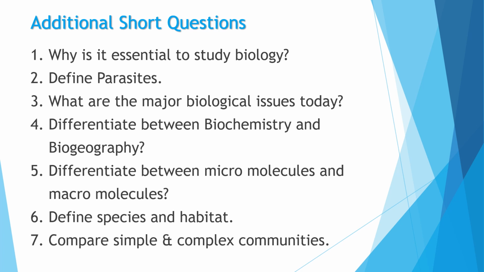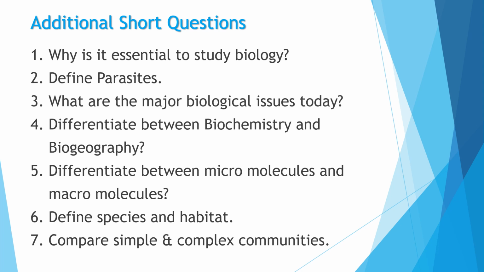Write all the definitions wherever required with the examples, and if a differentiate question like differentiate between biochemistry and biogeography has been asked, you have to make a column and give 3 differences. First, relationship, second, definition, and third, example. Similarly, differentiate between micromolecules and macromolecules. Again make a column. First, what micro means and what macro means, then definition, what is a micromolecule and what is a macromolecule, you can give the size and the molecular weight, and then third, example.